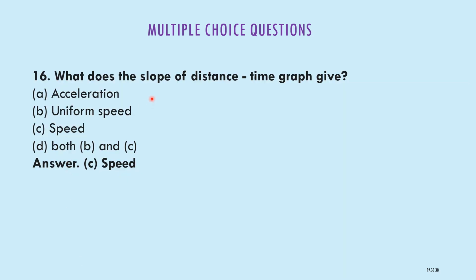What does the slope of distance time graph give? First one, acceleration. B, uniform speed. C, speed. D, both B and C. The slope of a distance time graph will indicate the speed. That is the correct answer. It will indicate the speed of the object.